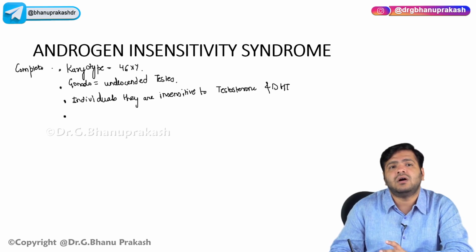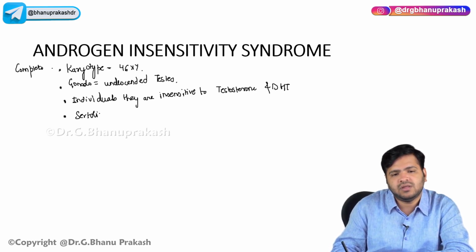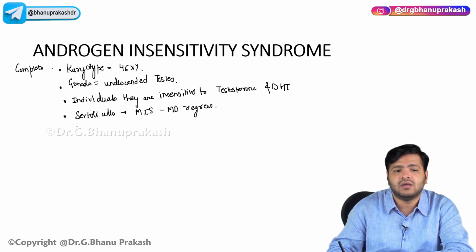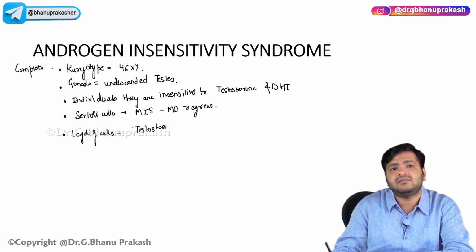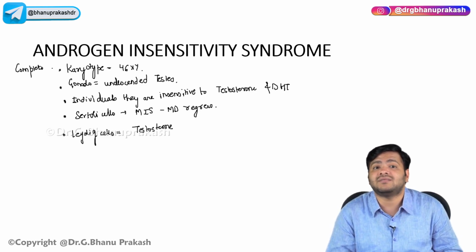The Sertoli cells will secrete the Müllerian inhibiting substance, so the Müllerian duct will regress. On the other hand, the Leydig cells will secrete testosterone, but these individuals are resistant to testosterone.